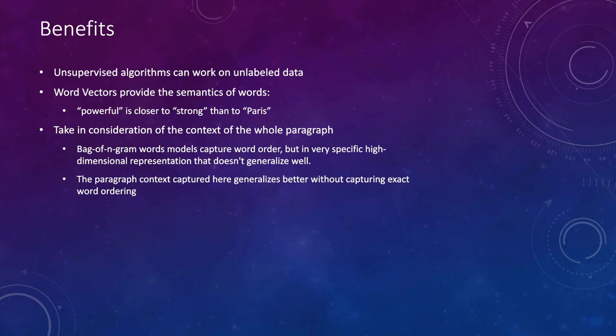Another benefit is that the paragraph vector takes into consideration the context of a paragraph. One of the existing methods, bag of n-gram words model, does capture the word order, but it does so in a way that is very specific to the training data and doesn't generalize well. The paragraph context captured in the paragraph vector generalizes better, even though it doesn't capture the exact word order.